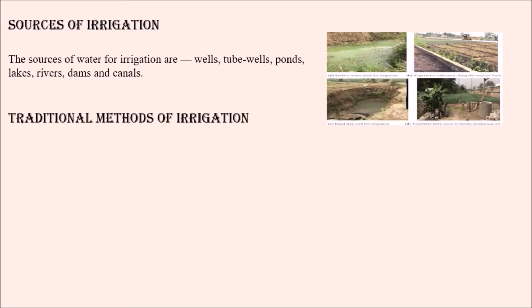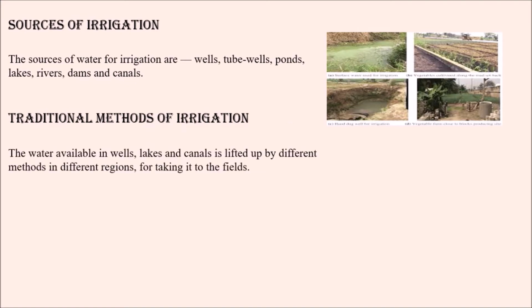And coming to the traditional method of irrigation. We have the traditional method as well as the modern method of applying water to the field. Now we will see what the traditional method is. The water available in wells, lakes, and canals is lifted up by different methods in different regions for taking it to the fields. Farmers in various areas use various methods to draw water from wells, lakes, and canals and carry it to their fields.